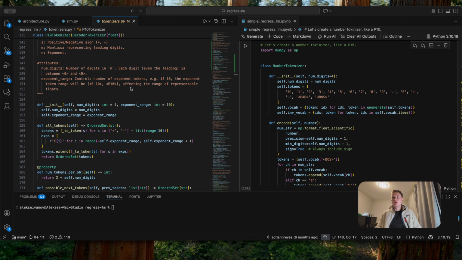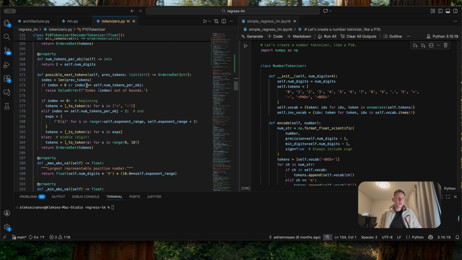Let's move on to the number tokenizer. For the decoder, the official RegressLM uses P10 tokenization with constrained decoding, which means it represents numbers in scientific notation where only valid tokens are allowed at each position. The constrained decoding is implemented with the possible next token method. It gets the index of the next token and then checks what possible tokens it can generate at this position. So for example, at position 0, where no tokens are yet generated, the only possible tokens